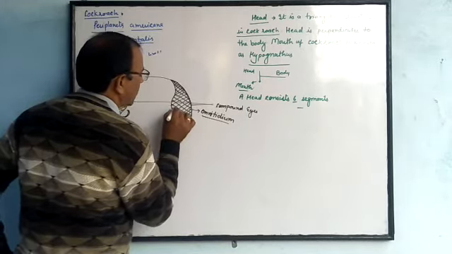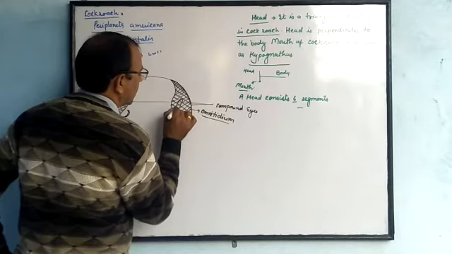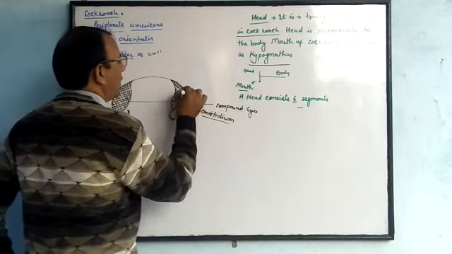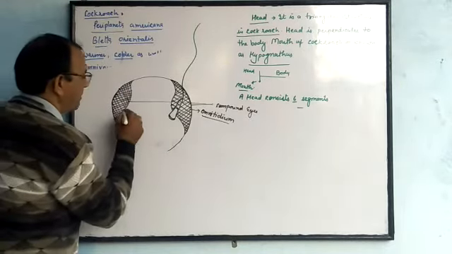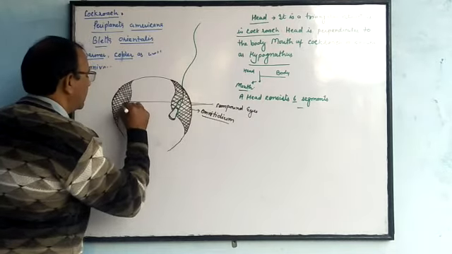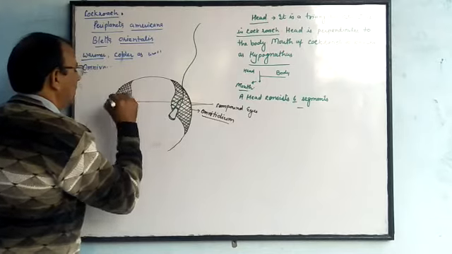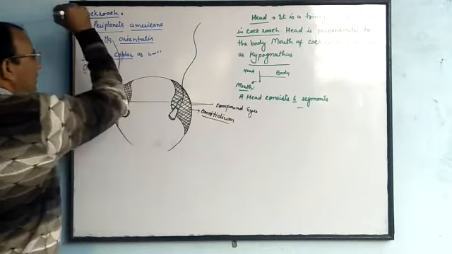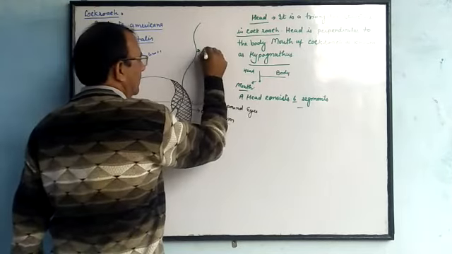Just above the basal portion is the narrower part, and from here an antenna arises. The lower is the basal, wider part, then the thinner part, and then the antenna arises. These are the antennae.